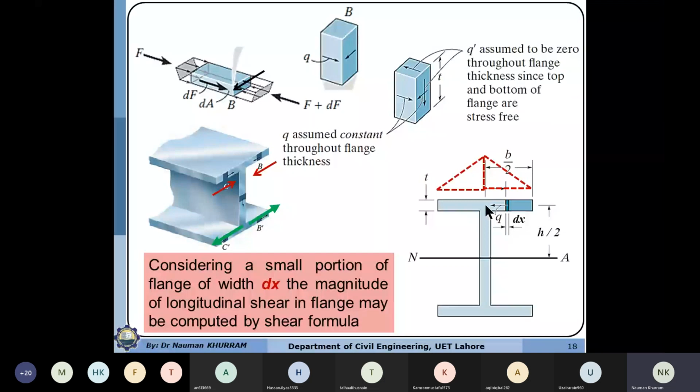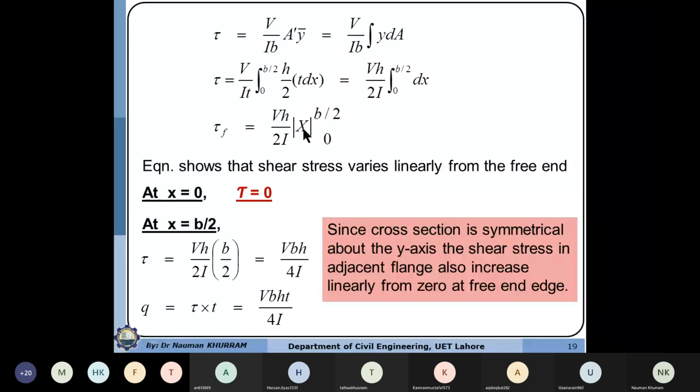So x will be from 0 to b by 2, because b is the total width. So when we are taking the integration of dx, we are having the x value.